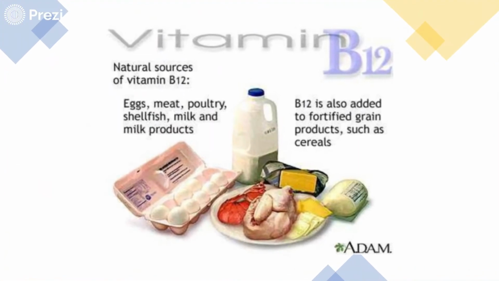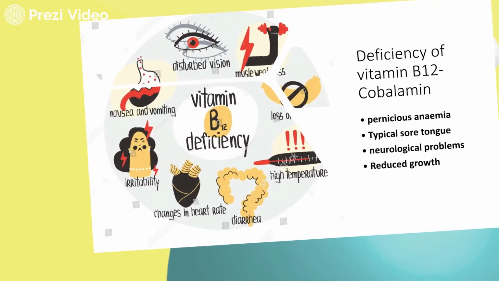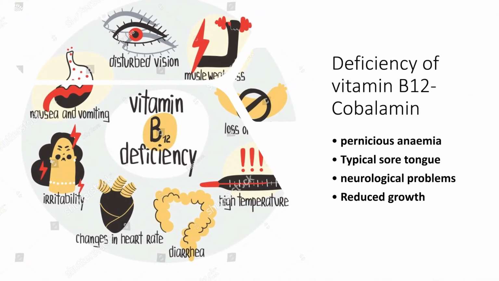Next is vitamin B12. These are the different food sources: eggs, meat, poultry, shellfish, fish, milk products. Vitamin B12 is basically cobalamin. The deficiency disorders include pernicious anemia, typical sore tongue, neurological problems, and reduced growth.